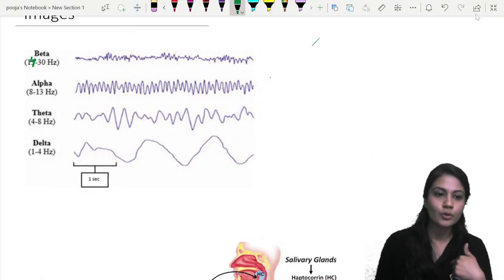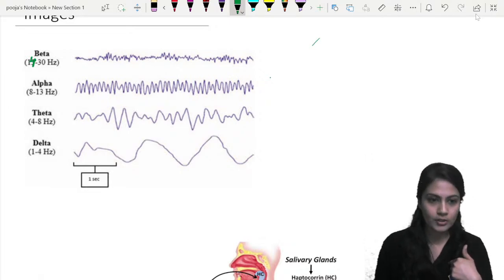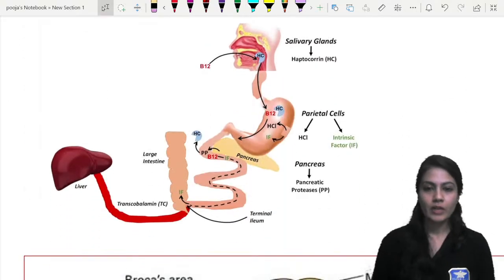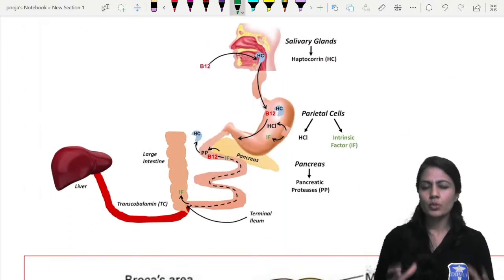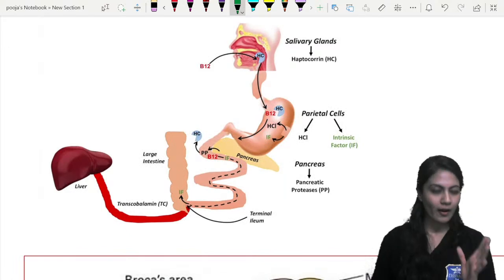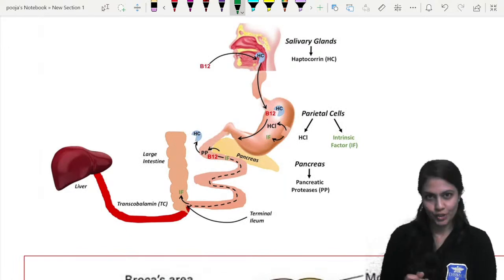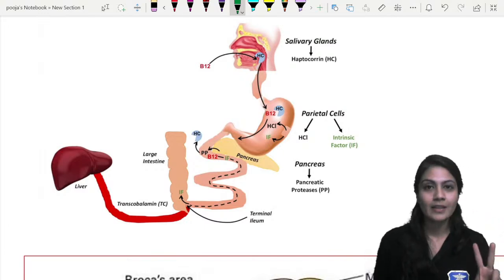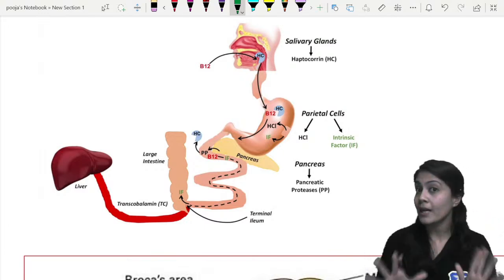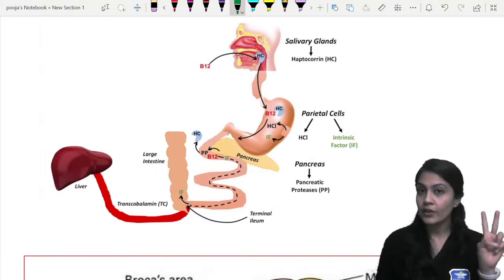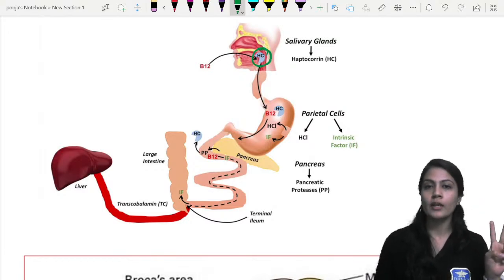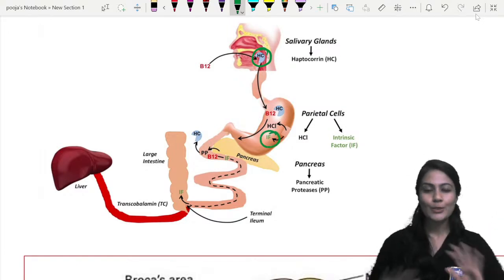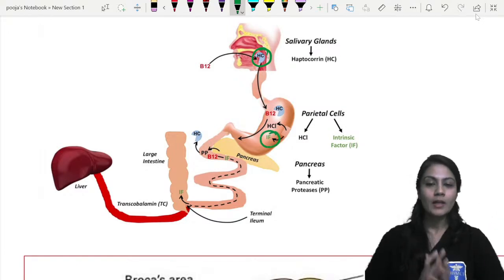The frequencies that I told you, these were from genomes. Right? Fine. Now look at this diagram. Now what is going to happen? B12 is a very delicate kind of vitamin, right? It needs protection. Two things are going to protect it from destruction, not from digestion. Remember, there are two different terms. First thing, haptocorrin, and second thing is intrinsic factor. They are going to protect that vitamin B12, right?